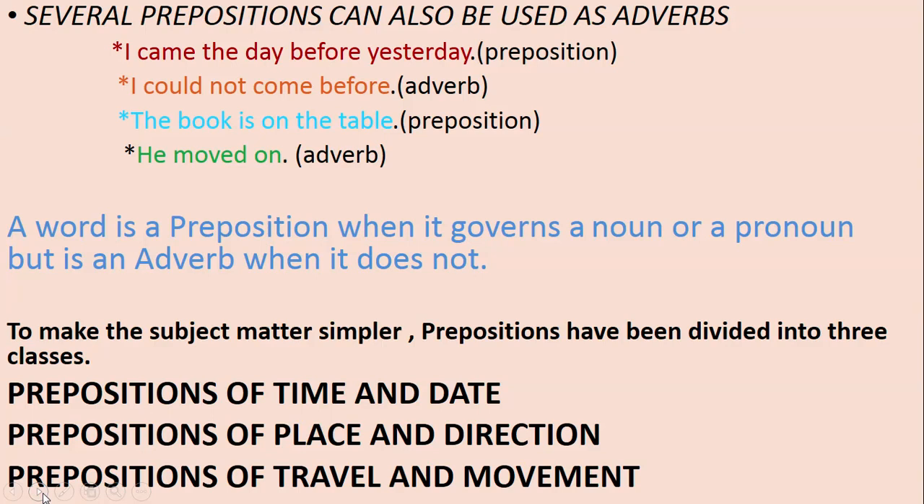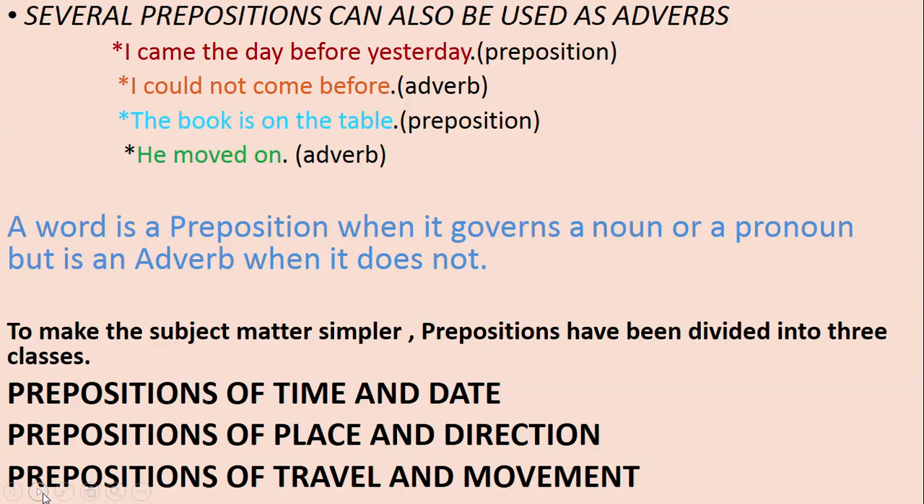A word is a preposition when it governs a noun or a pronoun, but it is an adverb when it does not. That means a preposition is a word that governs a noun or pronoun, whereas an adverb does not govern a noun or pronoun.